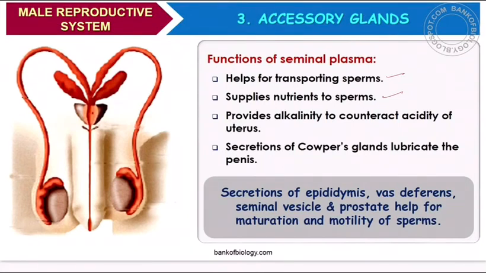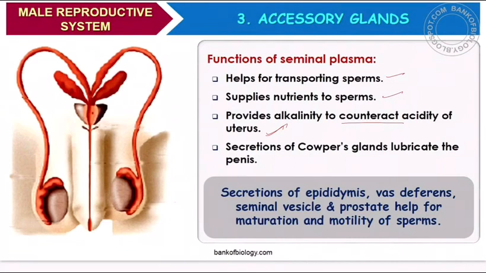The functions of seminal plasma: it helps in transporting sperms, supplies nutrients to sperms, since fructose is there, and provides alkalinity to counteract the acidity of the uterus. This is very important. People should understand this. If seminal plasma does not have alkalinity, then the acids secreted by the uterus will kill the sperms.